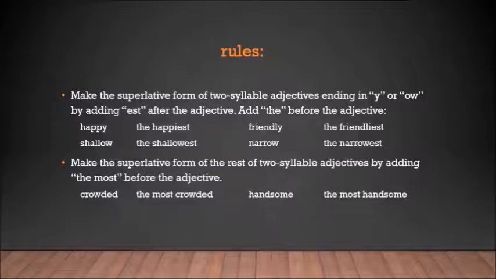Narrow, the narrowest. You make the superlative form of the rest of the two-syllable adjectives by adding the most before the adjective. For example, crowded, the most crowded. Handsome, the most handsome. So far, you can see that these rules are very similar to the rules of comparatives, but the difference is the suffix that you add.